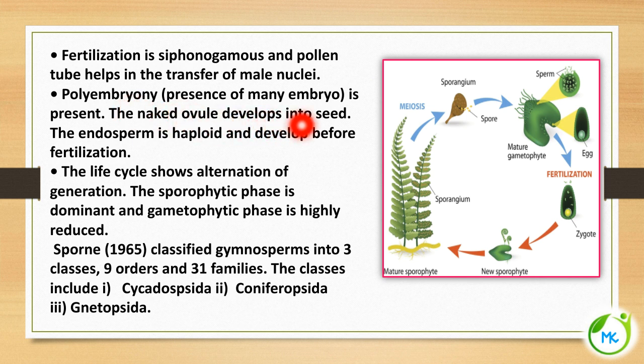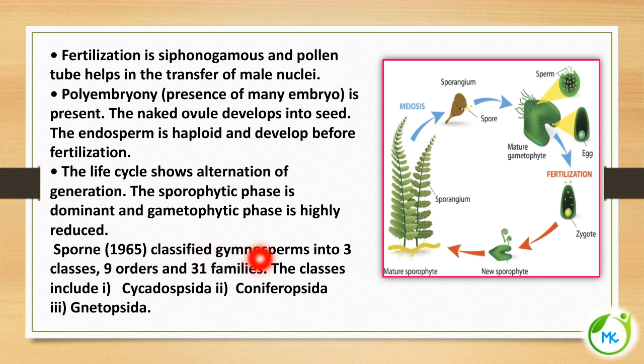Polyembryony, the presence of many embryos, is present. The naked ovule develops into seeds because here it is gymnosperm, the ovule is naked. And the endosperm is haploid, so it has n number of chromosomes. And the life cycle of gymnosperms shows alternation of generation. And the sporophytic phase is dominant and the gametophytic phase is highly reduced.